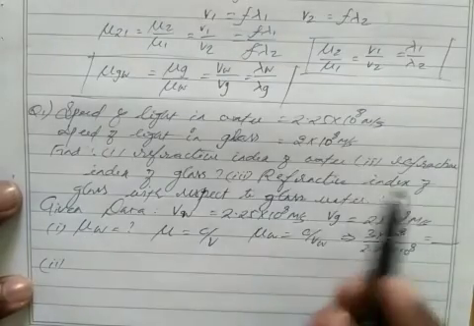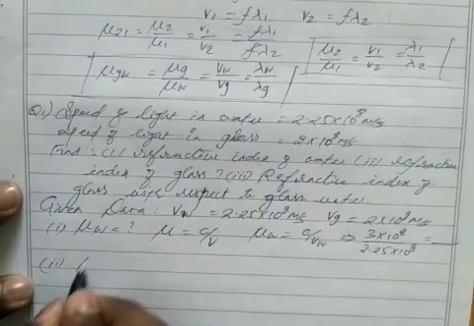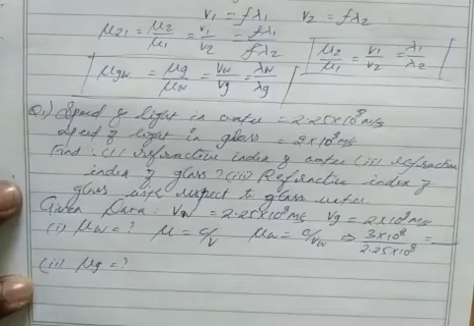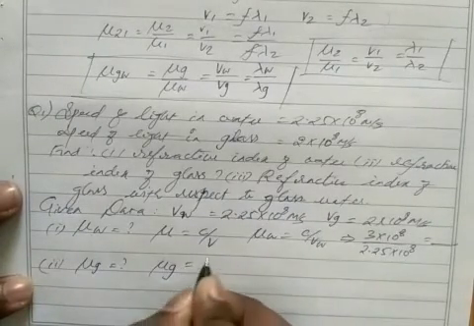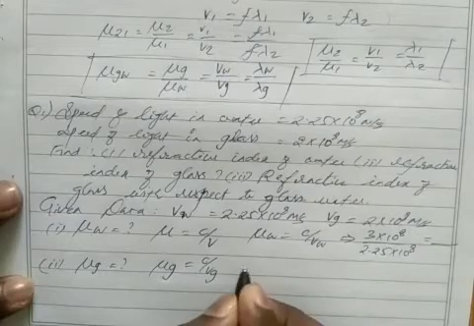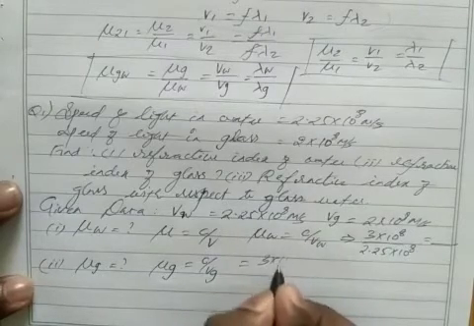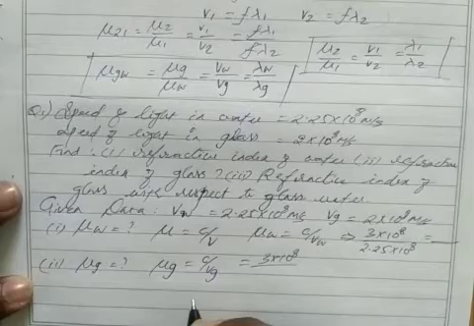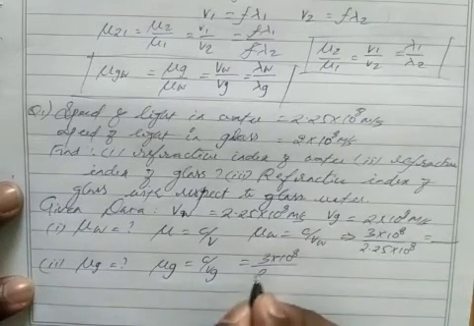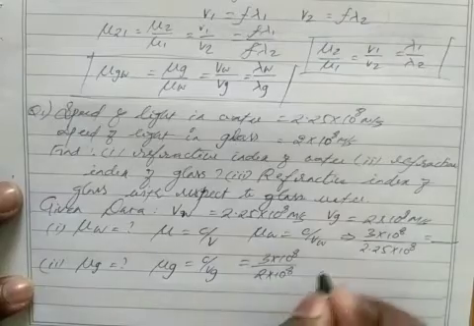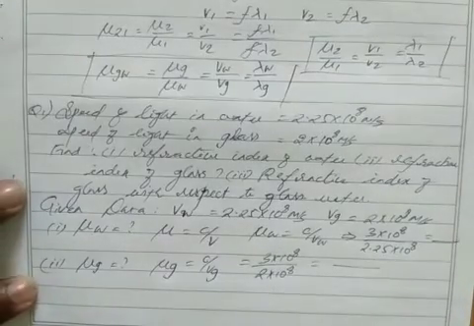Then next one, refractive index of glass, so mu G. What is the formula? Mu G equal to C by Vg. We know C is 3 into 10 power 8 meter per second. Then Vg, velocity of light in glass, is 2 into 10 power 8. If you solve this, you will get the answer.